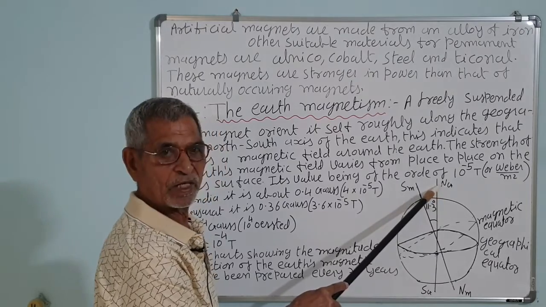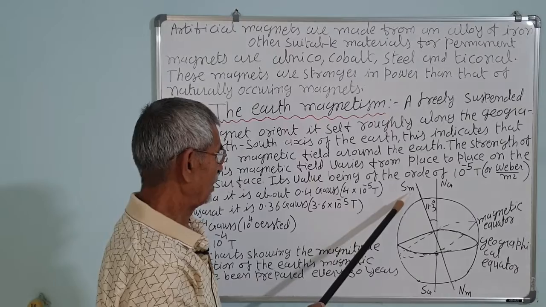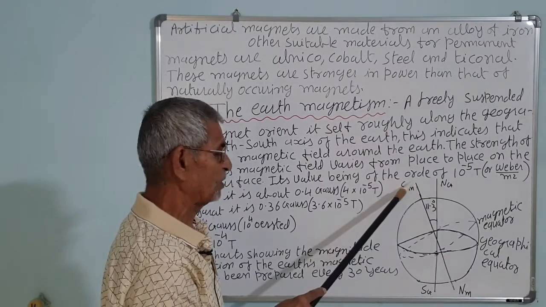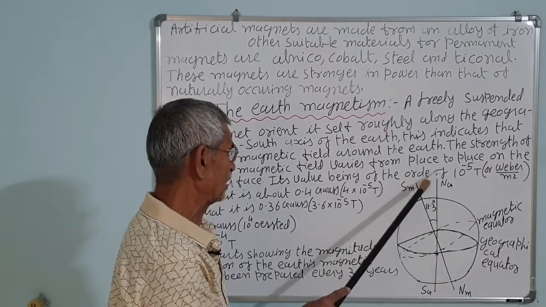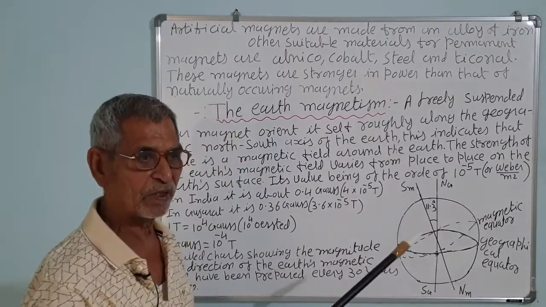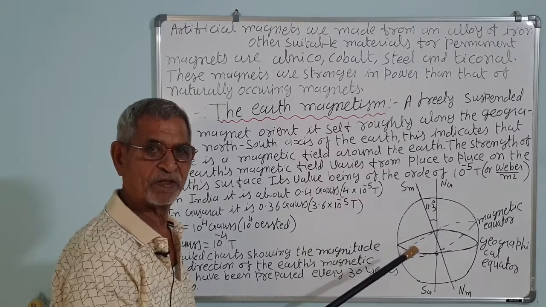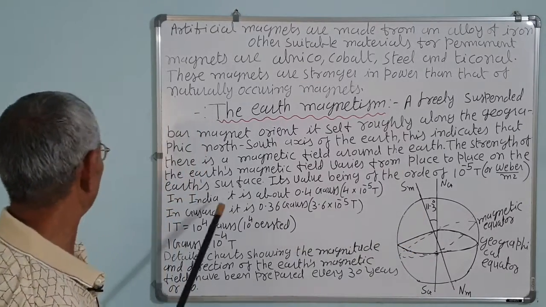G is for geographical, N is for direction, S is for direction and M is for magnetic pole. The magnetic south pole is situated in the geographical north, but not exactly. The magnetic axis of the earth and the geographical axis make an angle of 11.3 degrees. In some books it is given as 17 degrees, in some 20 degrees. In your NCERT book, it is given as 11.3.